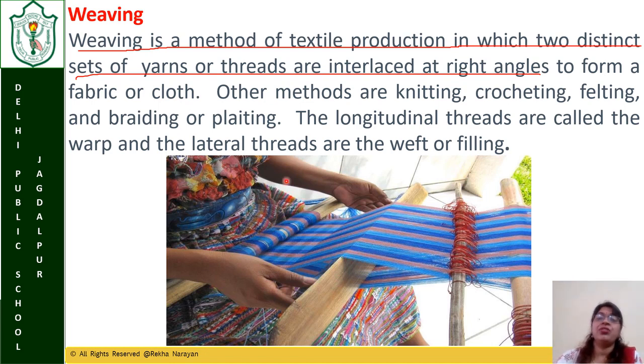Weaving is converting the threads into fabric, and other methods of making fabric, which are not weaving, are knitting, like your sweater, crocheting, felting, braiding and plaiting. So there are other methods of making fabric. The longitudinal threads are called warp and the lateral threads are called weft. This means the long threads are called warp and the horizontal threads are called weft or filling.